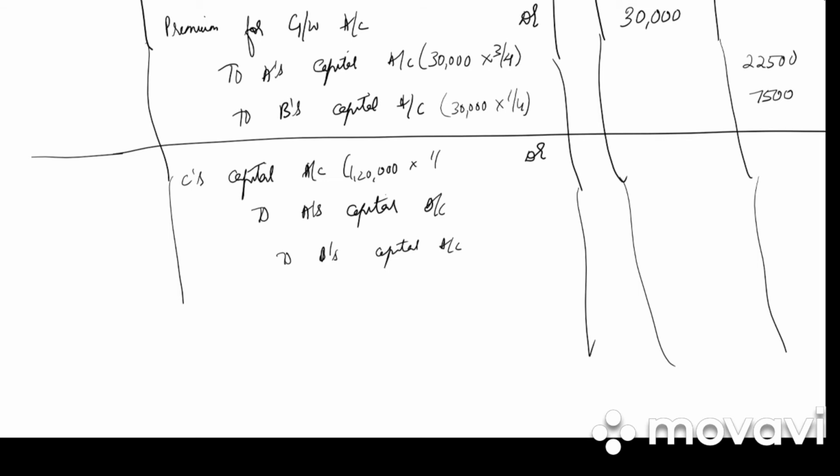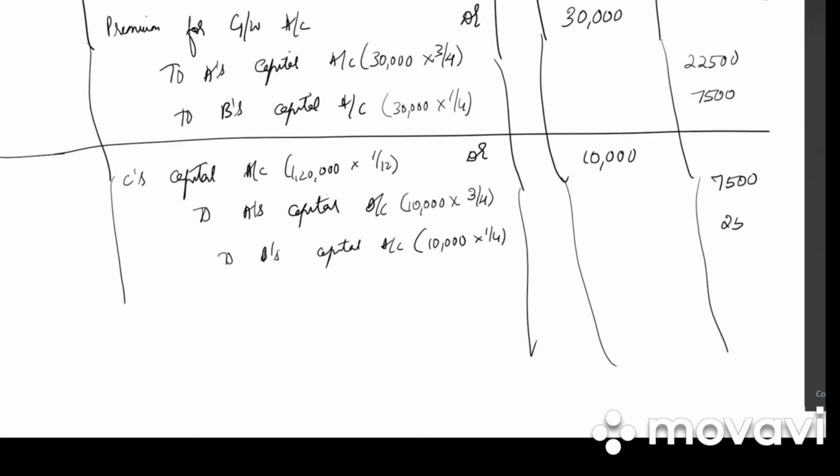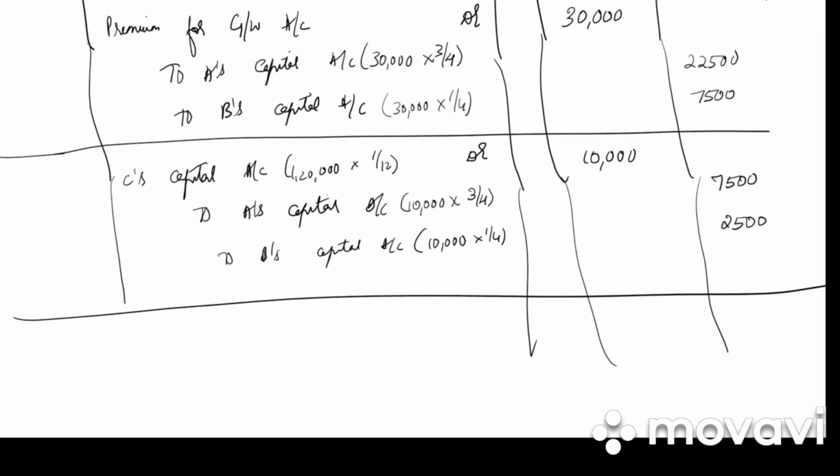1,20,000. 1 by 12 is gained by C. So 10,000 he will be compensating between A and B in sacrificing ratio. So 10,000 into 3 by 4. How much is it? 7,500. 10,000 into 1 by 4, that is 2,500.